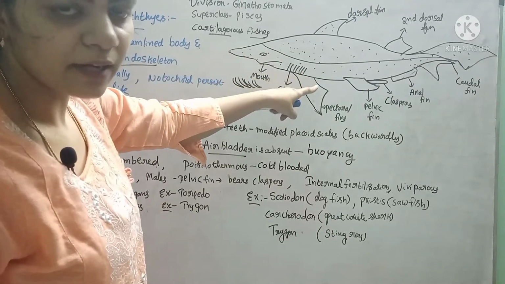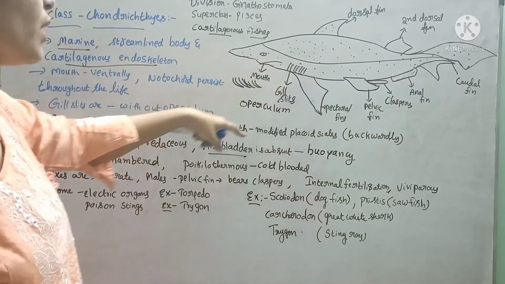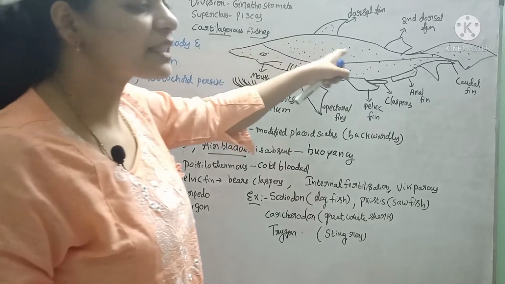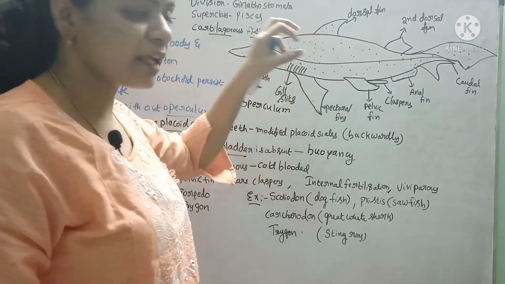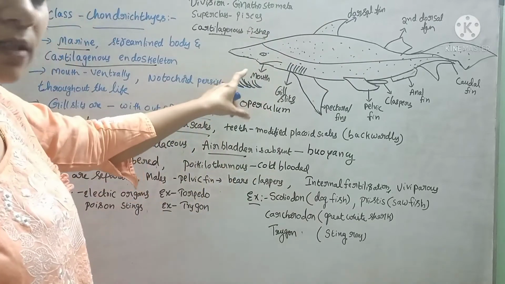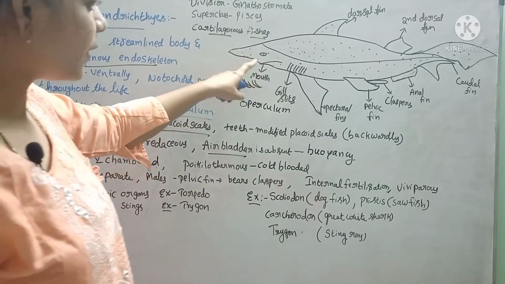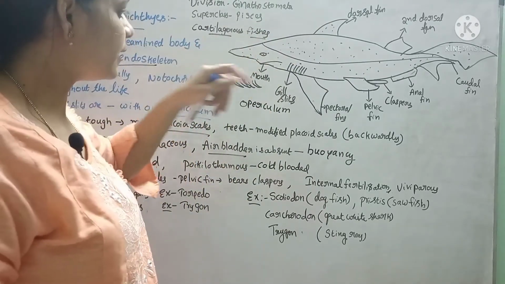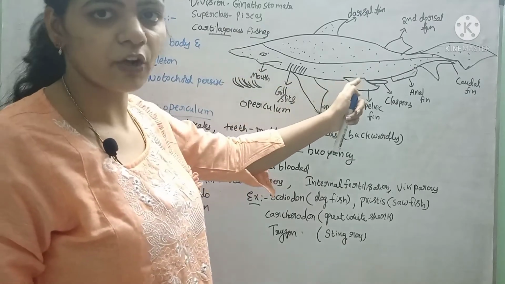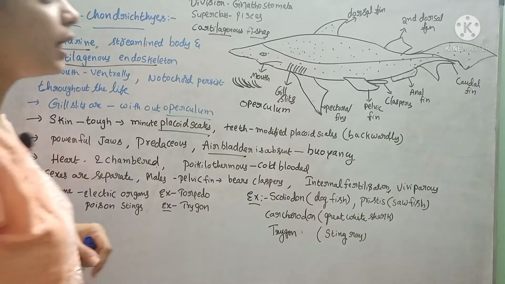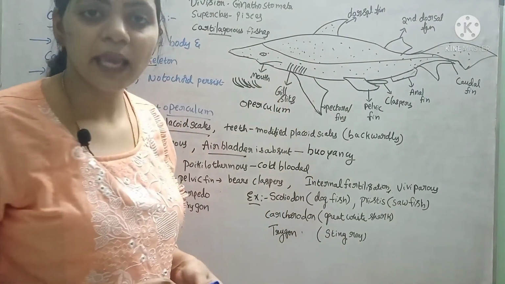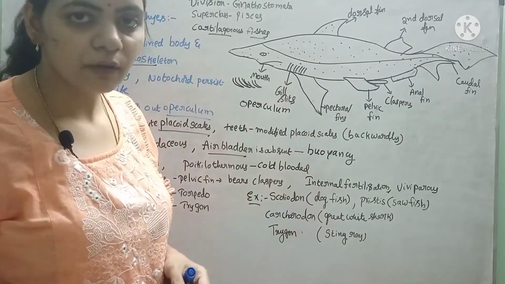The gills are not covered by any operculum, and minute placoid scales are present throughout the body. Skin is very tough and jaws are very strong. The teeth are backwardly directed, which are nothing but modified placoid scales. These are highly predaceous animals, and they do not have any air bladder for buoyancy.